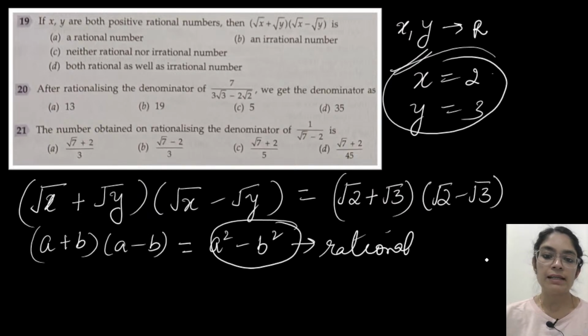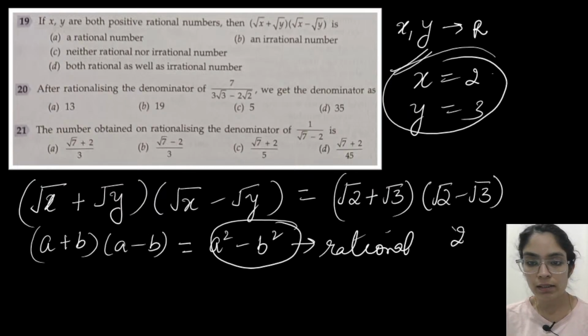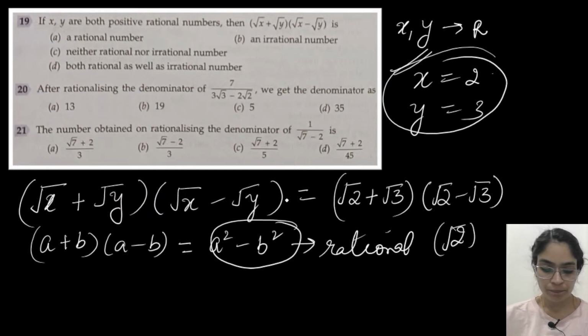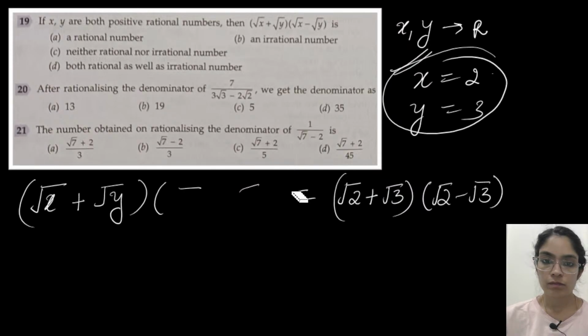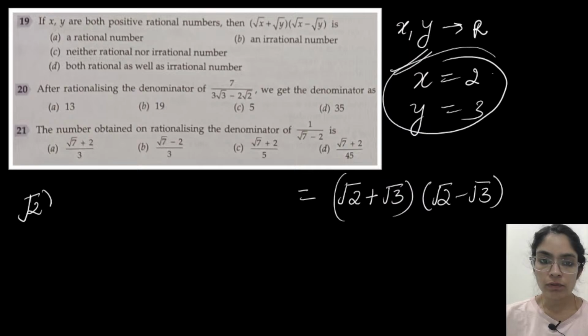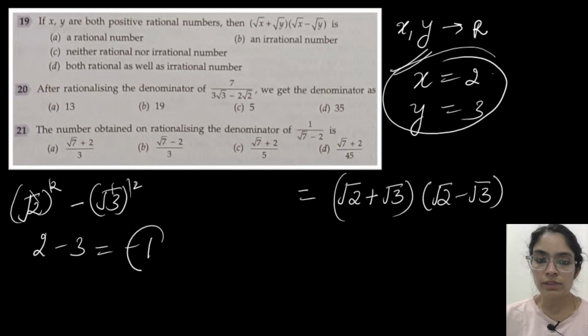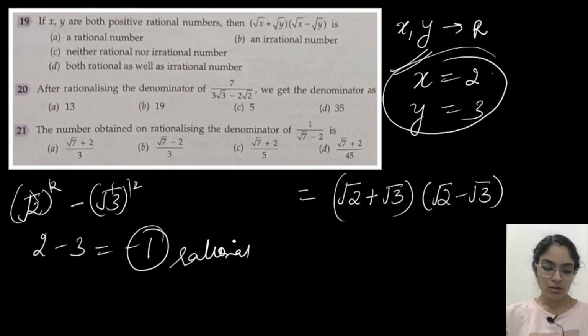If we simplify, this will become a square minus b square, so root 2 whole square minus root 3 whole square. So square and root will get cancelled. So 2 minus 3 is equal to minus 1, which is a rational number. So option A. This can be written as an identity.